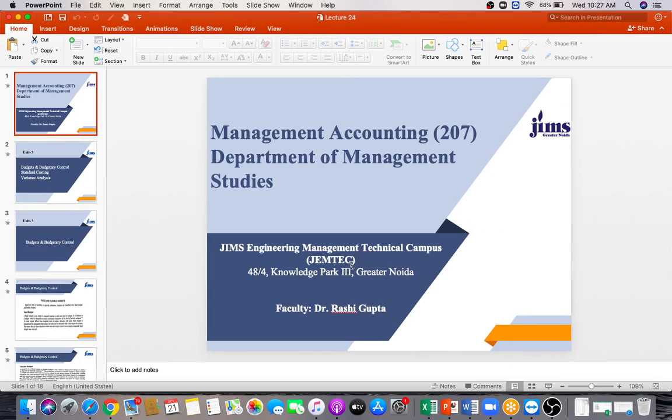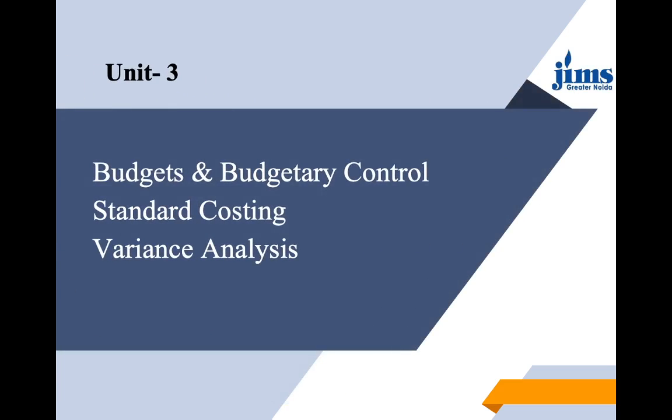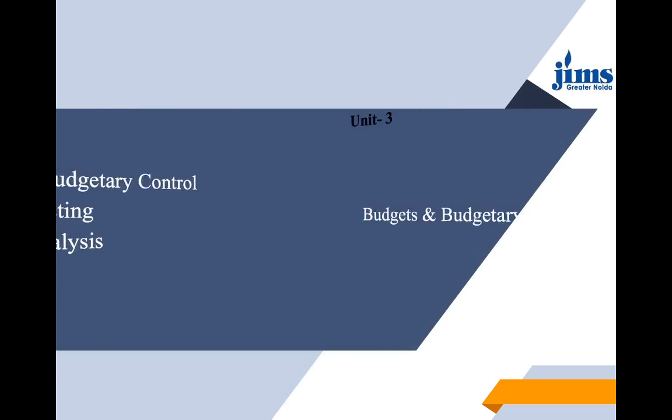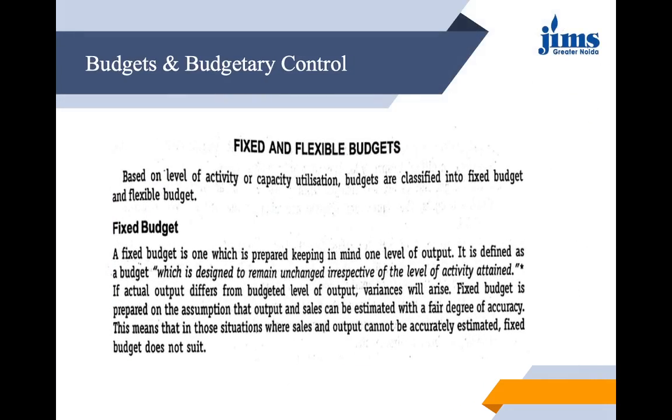In the last lecture we finished the different functional budgets. Today we are about to start a few further concepts under budgets and budgetary control. We are about to study fixed and flexible budgets. Based on level of activity or capacity utilization, budgets are classified into two categories, that is fixed budget and flexible budget. Let us see the fixed budget first of all.